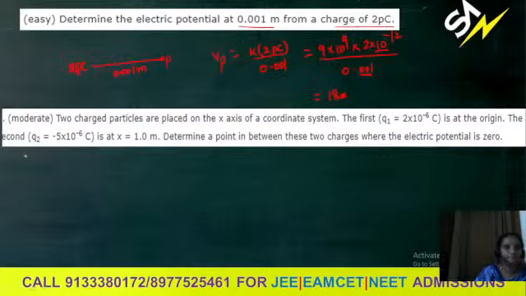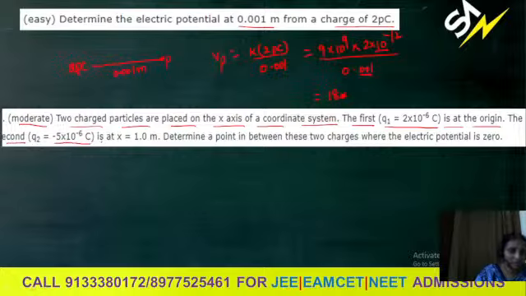Okay, and let us try this question. Two charged particles are placed on the x-axis of a coordinate system. The first charge, Q1 equal to 2 into 10 power minus 6 coulomb, is at the origin. The second, Q2 equal to minus 5 into 10 power minus 6 coulomb, is at x equal to 1.0 meter.